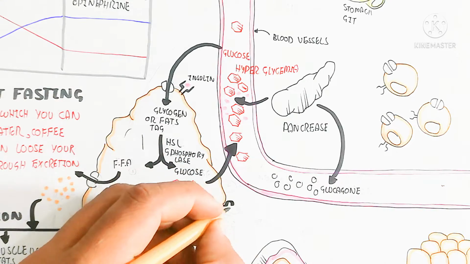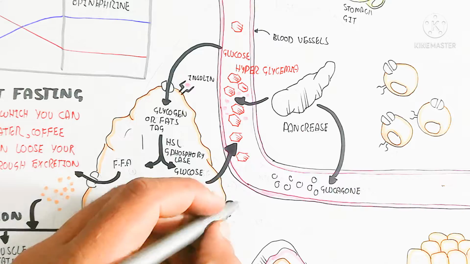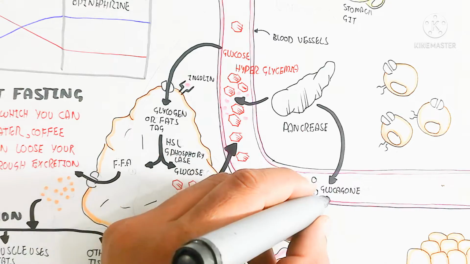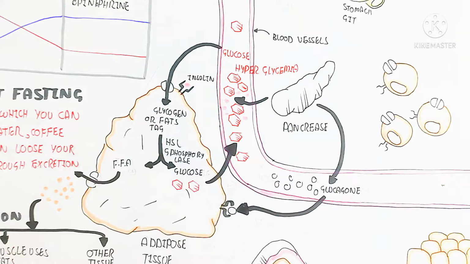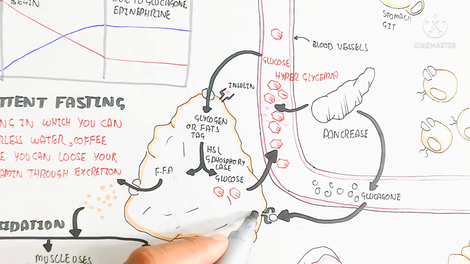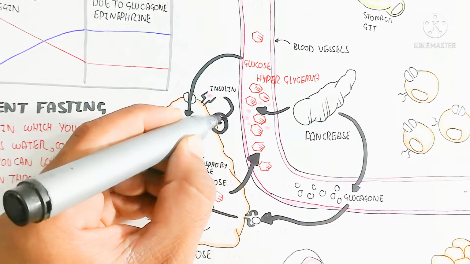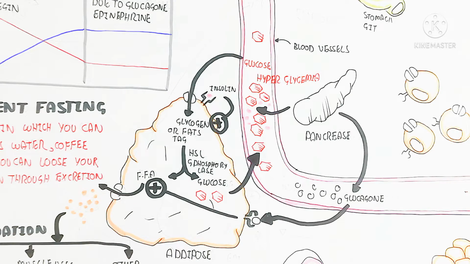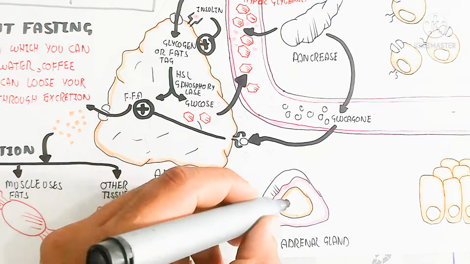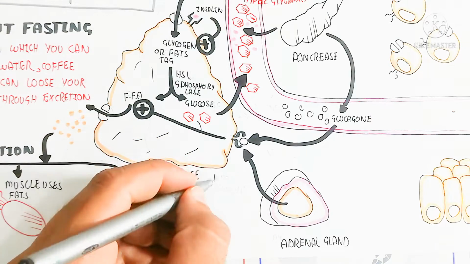So here is the glucagon, which is produced after the passage of time when hypoglycemia occurs. So the glucagon will bind with a specific tissue. After the binding with a specific tissue, it will lead to an increase in the free fatty acid as well as the glucose. So the glucose will move again into the blood circulatory system for the isoglycemic situation.